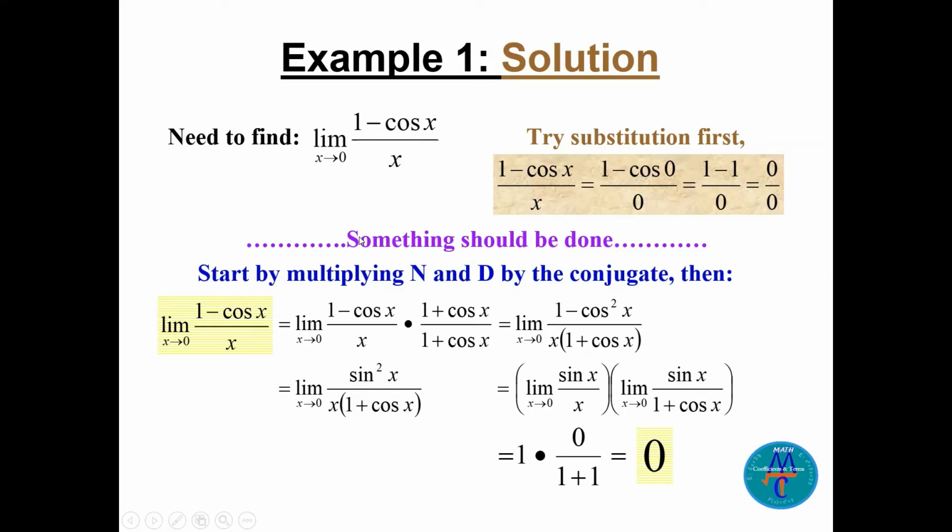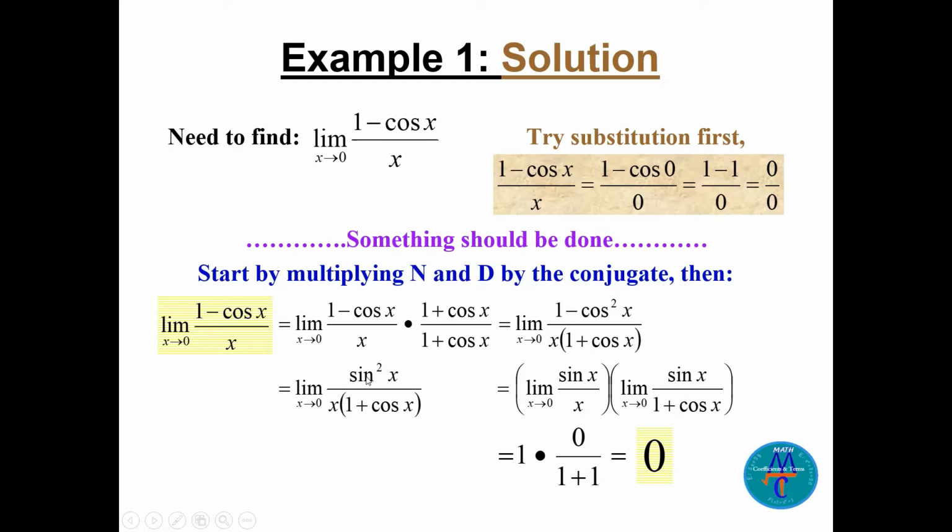Let's take now the expression here, 1 minus cosine of x divided by x. Let's multiply up and down by the conjugate because we need to change the form of the question, 1 plus cosine x, all divided by x. If you multiply in the numerator, this is the difference between two squares. So that's 1 minus cosine squared of x. Here we leave x in the bracket, we put 1 plus cosine of x. 1 minus cosine squared of x will be sine squared of x.